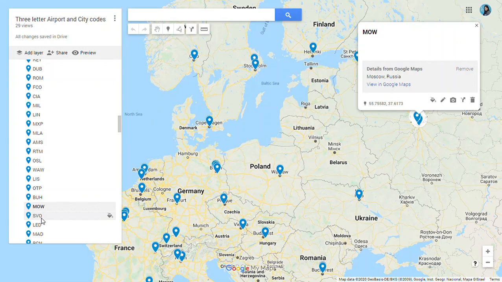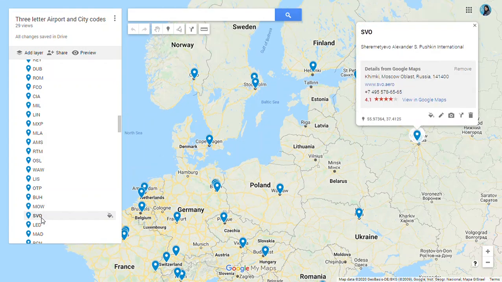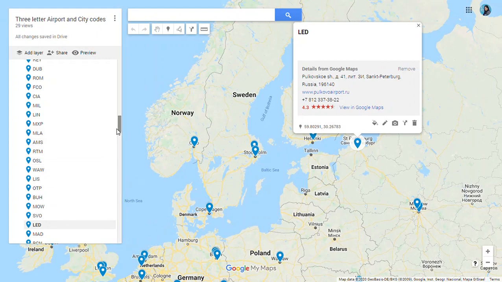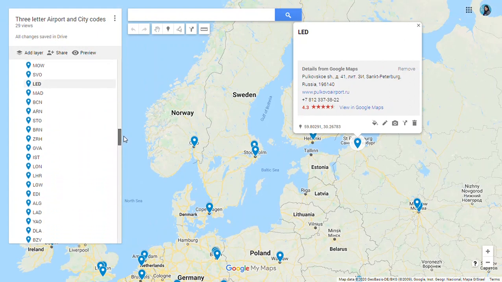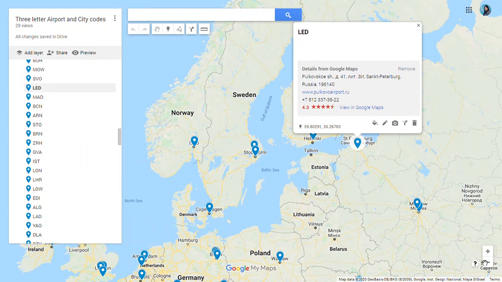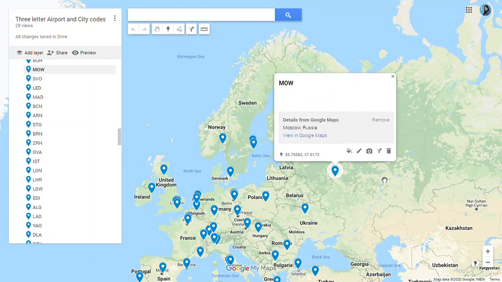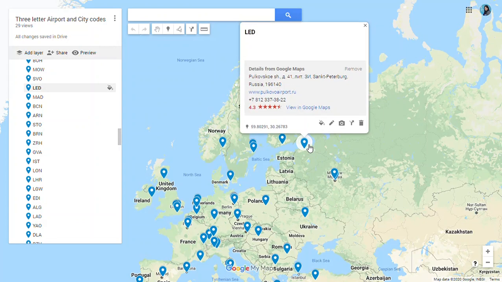In Moscow, we also have SVO airport. Then LED in Russia for St. Petersburg. LED for St. Petersburg in Russia. You can see the location. Here we have Moscow, and here we have St. Petersburg in Russia. LED is the code.